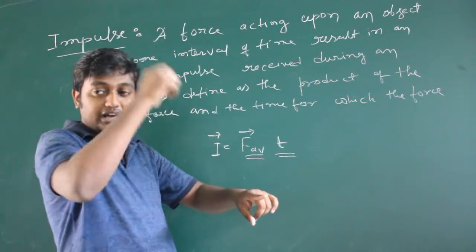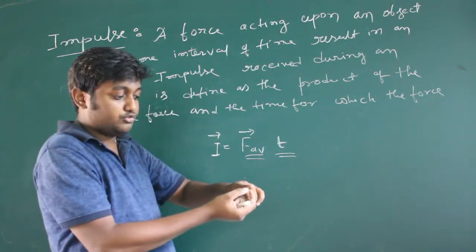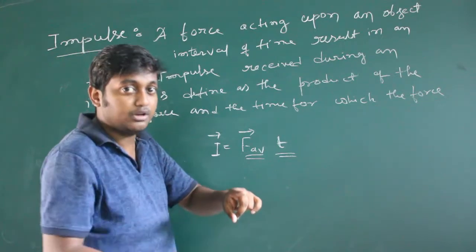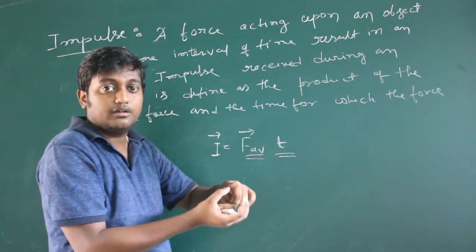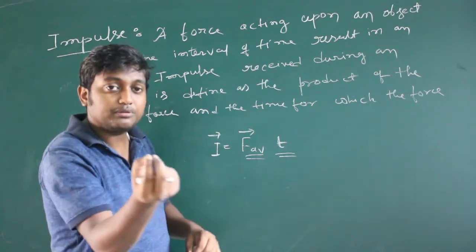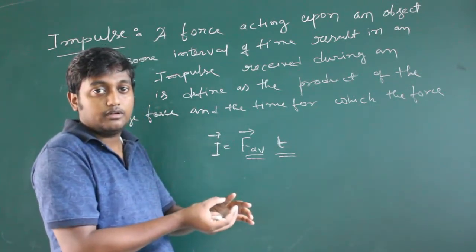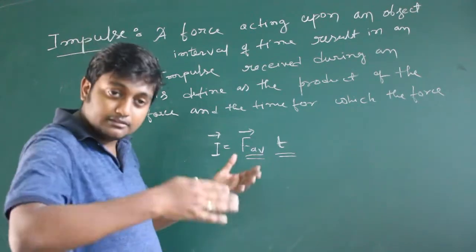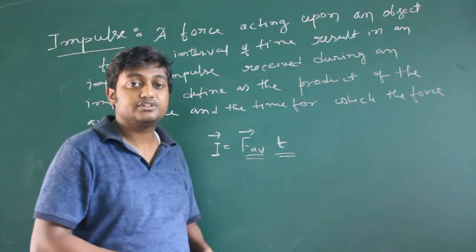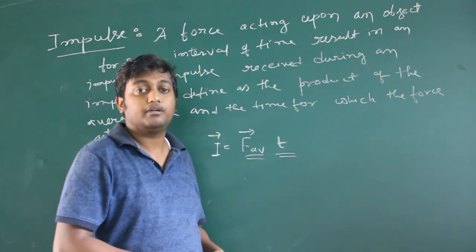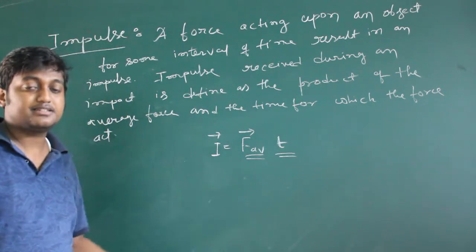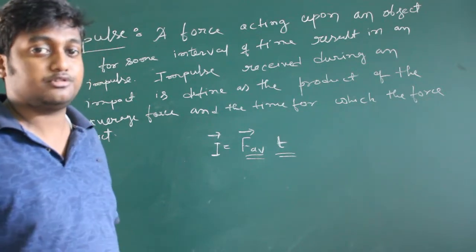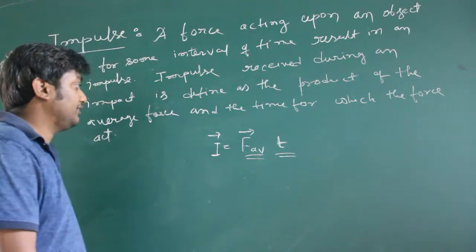We hit our nail with the hammer, then the force will act for some small amount of time. The product of that average force and time is called impulse, or you can say the impulse is a change in momentum also. We can say the impulse is equal to the change in momentum.